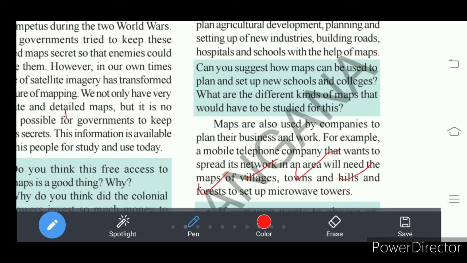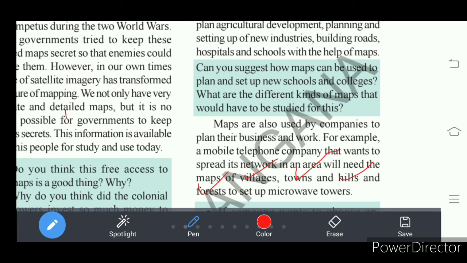Suppose the Reliance Jio company is there, the Reliance mobile network. They want to establish their branches and expand their network in other parts of the world, right? So where do they have to establish their towers? In the forest area or in the towns or in the villages, right?